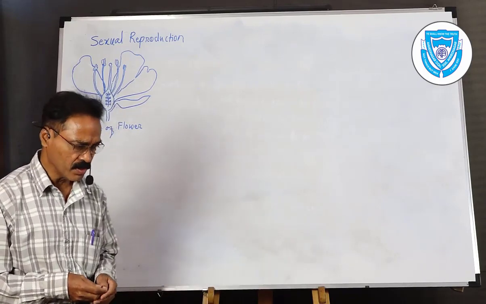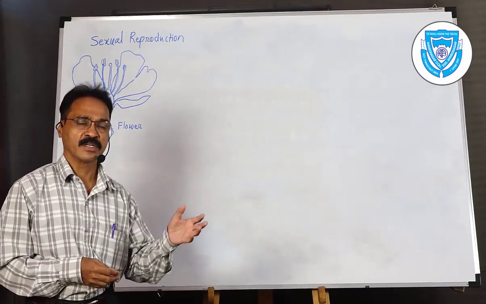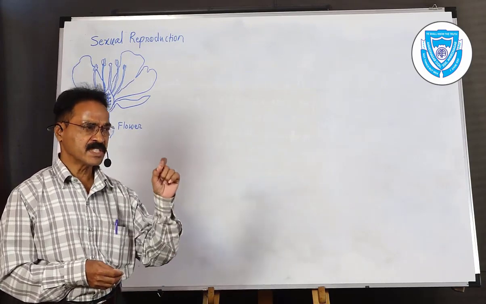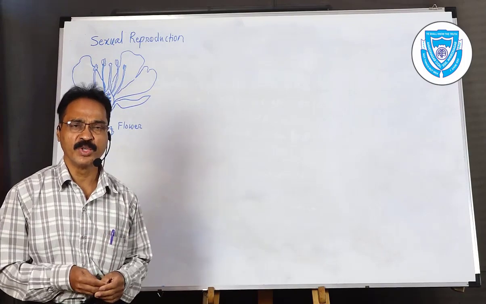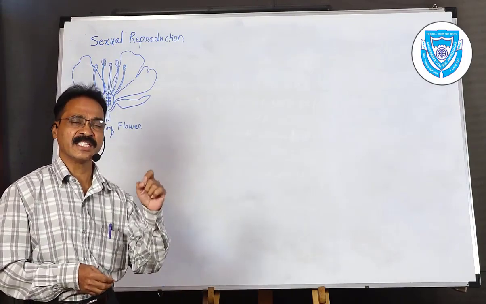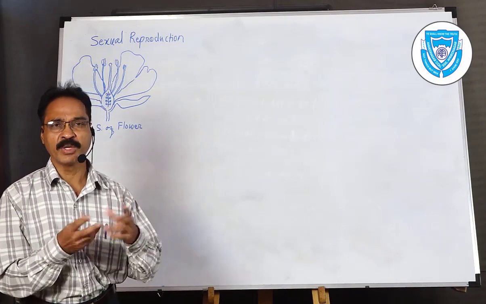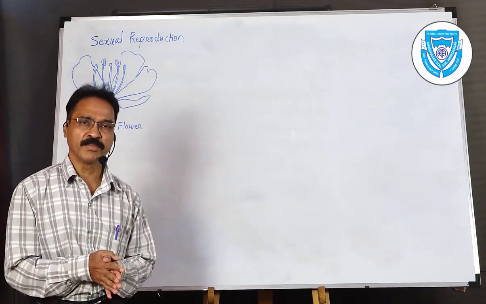And lastly, we have also discussed and studied the tissue culture technique, where a single cell can propagate into a new plant. That means it is micropropagation. That is, the single cell has the ability to regenerate or reproduce. It is called totipotency. So this is all about the previous lecture.